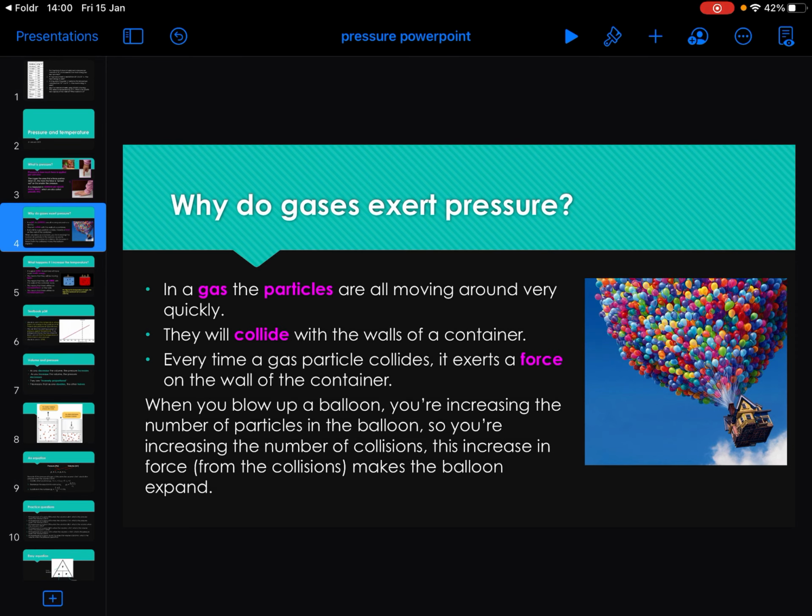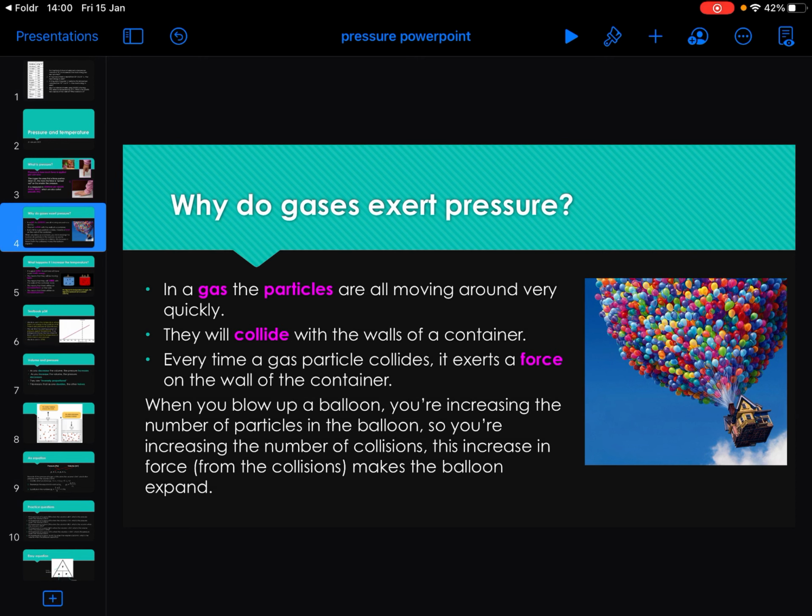When you blow up a balloon, you're increasing the number of particles in the balloon, so you're increasing the number of collisions. This increase in force from the collisions makes the balloon expand. And a lovely photo from Up on the right. All the Pixar movies today.